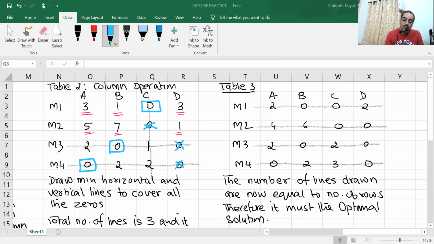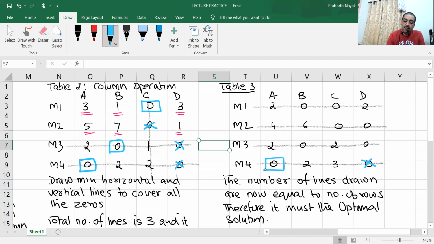In any row. First row, M1, there are 2 zeros. M2, there are 2 zeros. M3, there are 2 zeros. M4, there are 2 zeros. So in the rows, I don't get a single zero. Okay. So what I do, I go for columns now. First column, I'm having a single zero. So I put the box over there, assign over there. Corresponding zero gets cancelled.